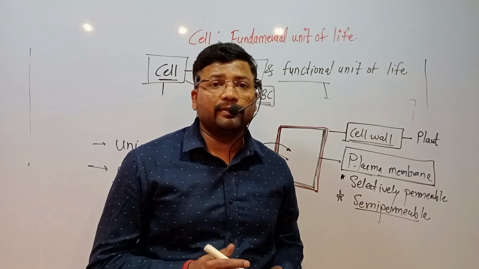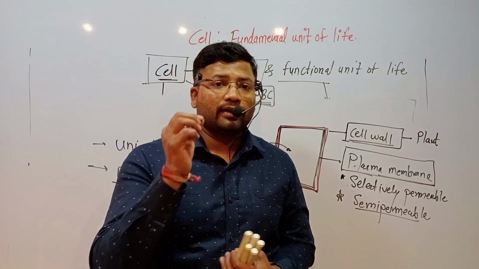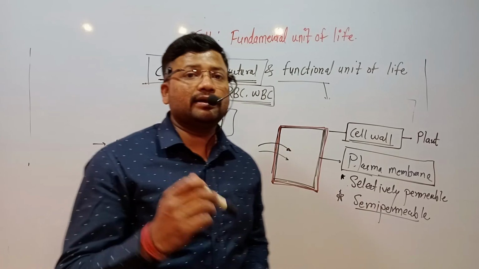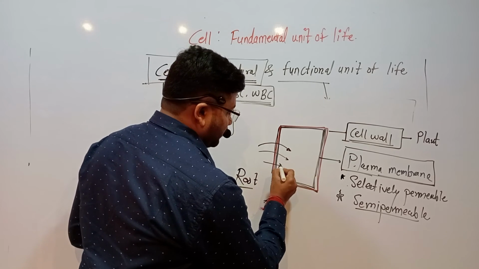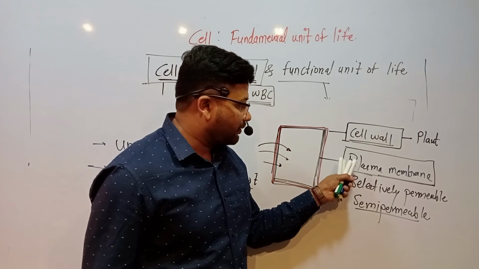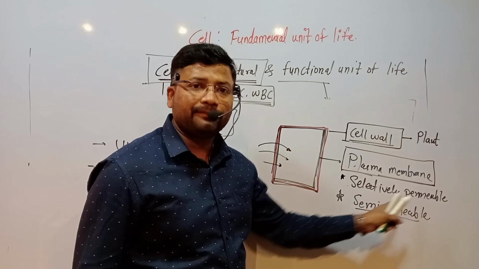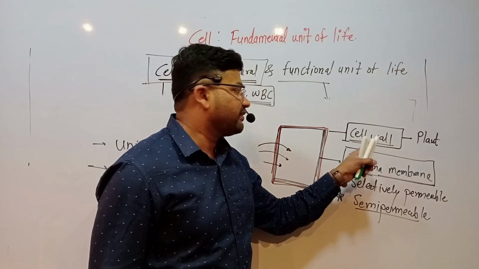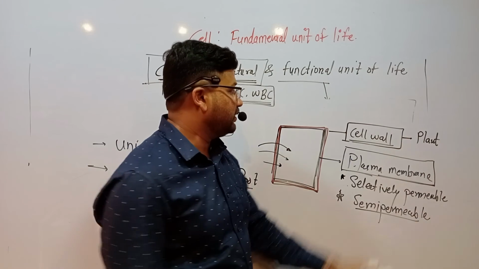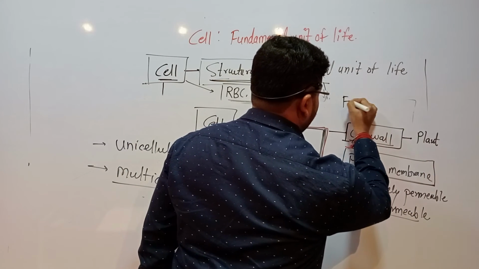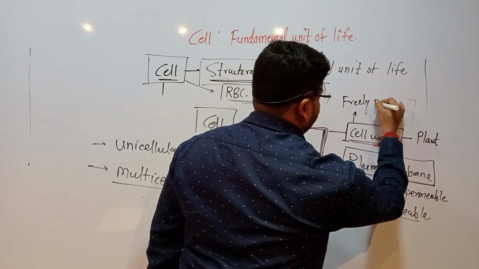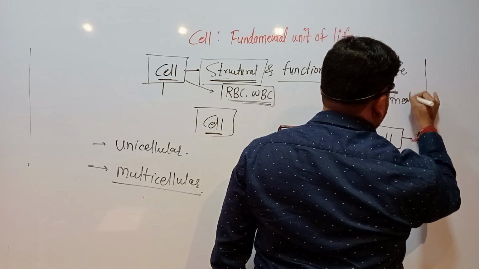Why is it semi-permeable? Because it absorbs only a small amount of minerals. So the plasma membrane is selectively permeable and semi-permeable. The cell wall is freely permeable. So here I write, cell wall is freely permeable.